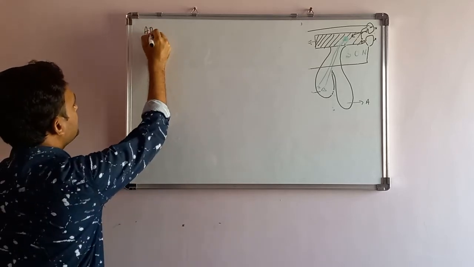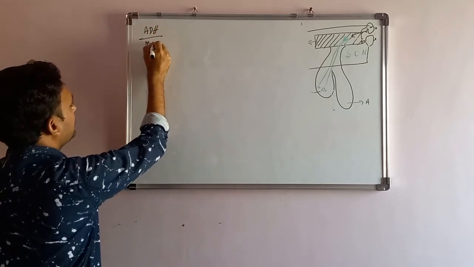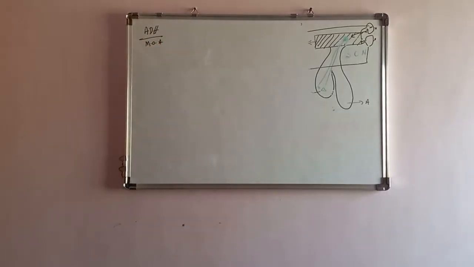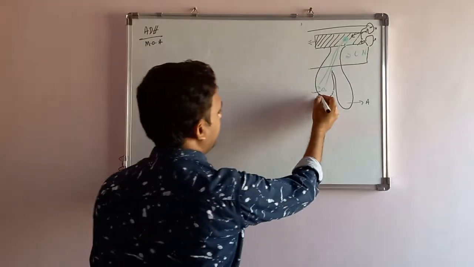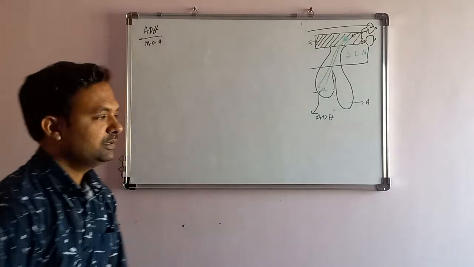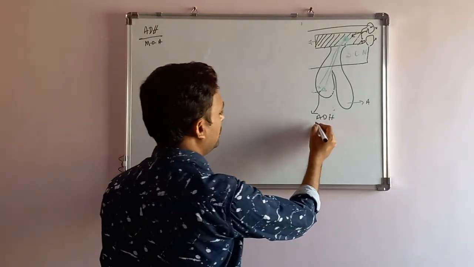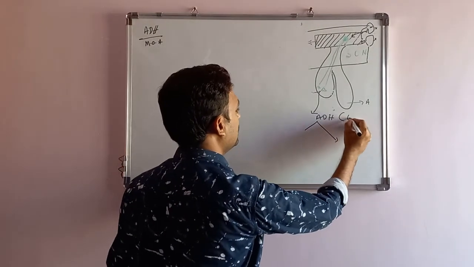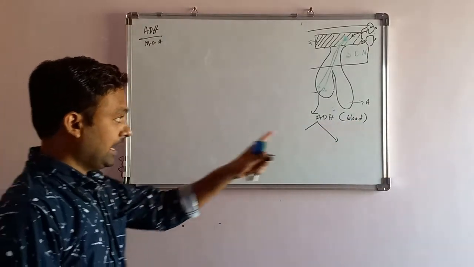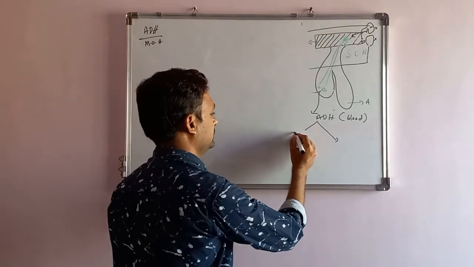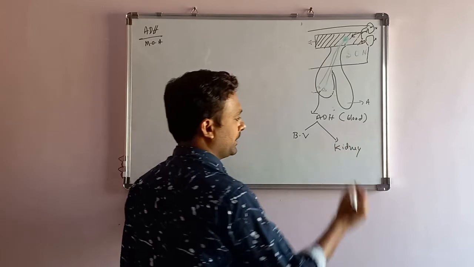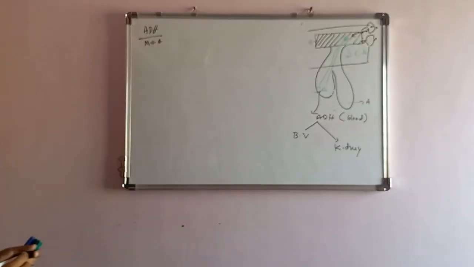Then we'll go to the ADH hormone mechanism of action. Once the ADH hormone is released, it goes to two places. It is released into the blood, and it acts on the blood vessel as well as on the kidney.